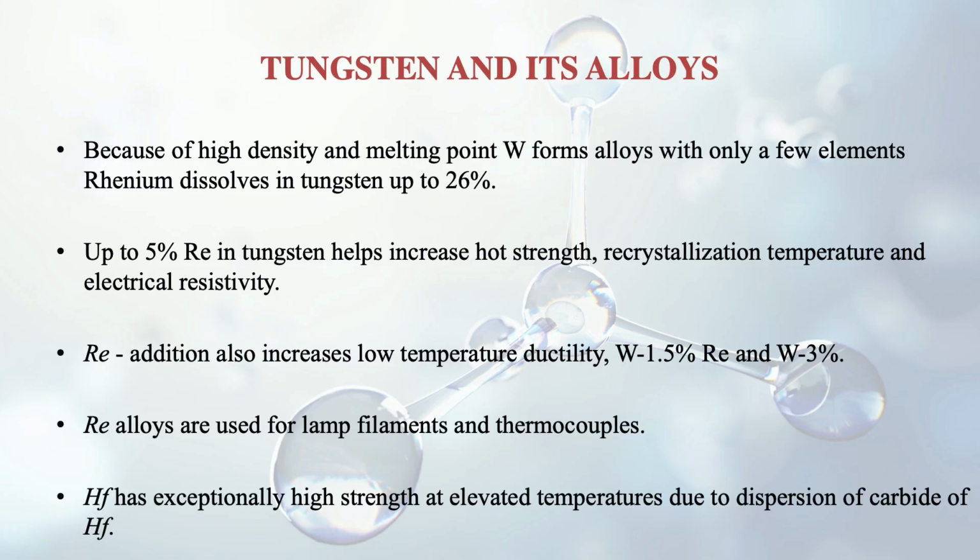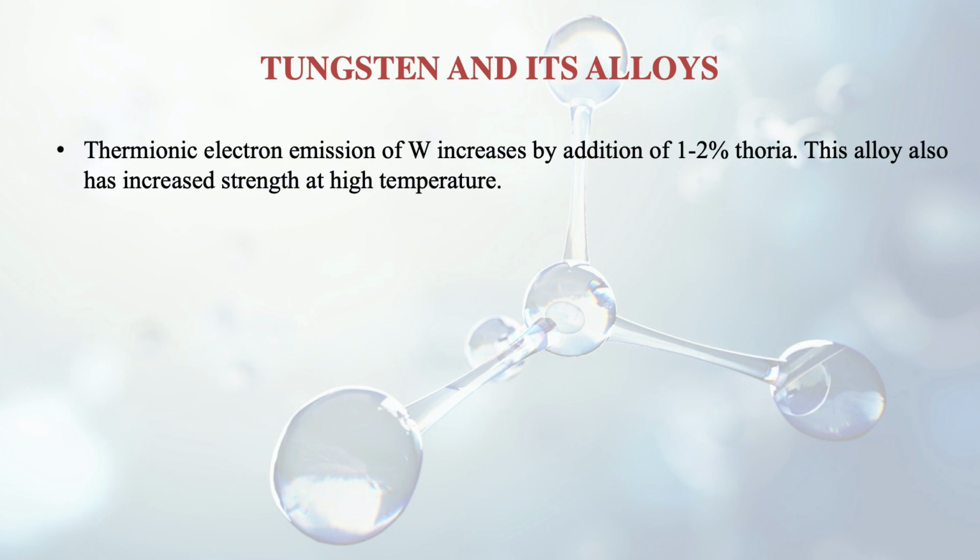And hafnium is also used as an alloy. It has exceptionally high strength at elevated temperatures due to dispersion of carbide of hafnium. Thermionic electron emission of tungsten increases by addition of 1 to 2% of thoria. Thoria we have discussed earlier. It was an oxide, thorium oxide. So this alloy also has increased strength at high temperature. So if we want more thermionic electron emission, then we have to add thoria to tungsten.